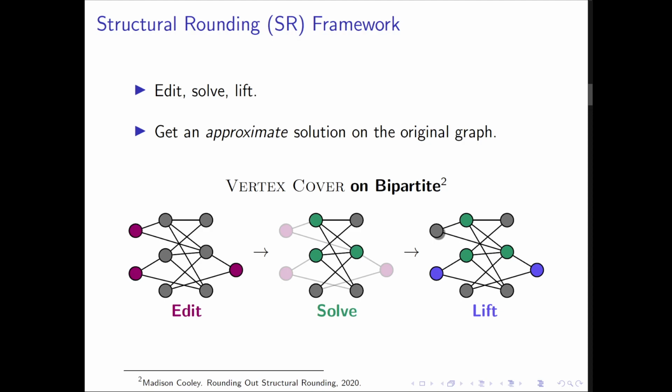Structural rounding is a 3-step process: edit, solve, then lift. We'll use the problem of vertex cover on bipartite classes to illustrate. We can ignore the details for now. As we saw before, we start with some real data as an unstructured graph and want to edit it into a structured class that would allow us to solve our optimization problem faster and/or more accurately. Once there, we solve, then finally lift this solution back to the original graph.